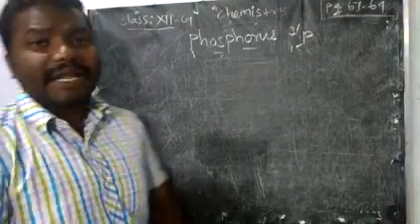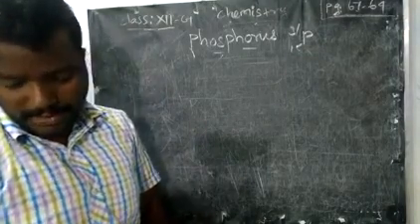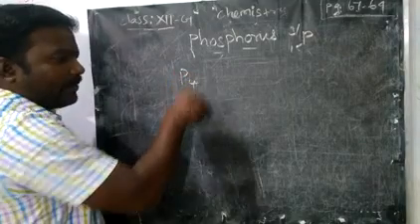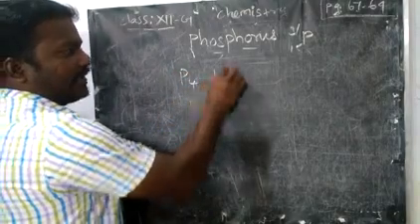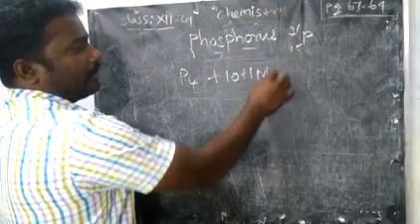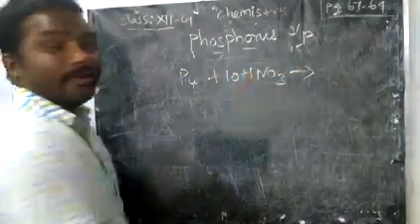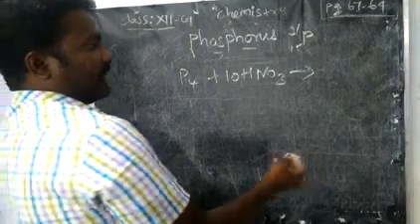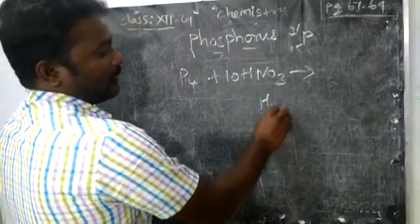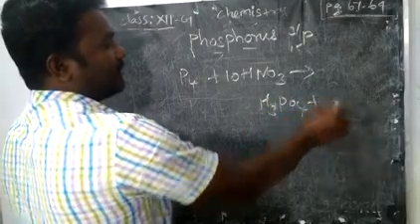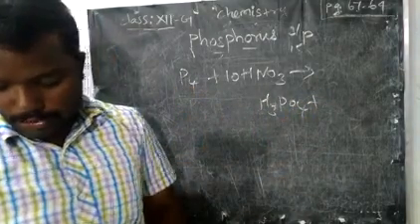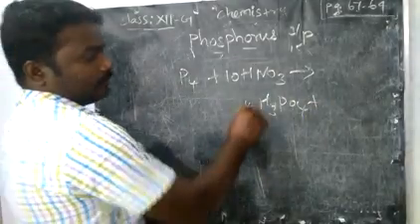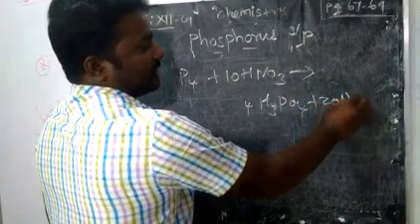Next reaction, phosphorus with nitric acid. You can remember the previous reduction or estimation. Phosphorus with nitric acid, what happened? It is oxidized into phosphoric acid, orthophosphoric acid or phosphoric acid. So it will give 4 moles of phosphoric acid. As usual, 3 moles of NO2.